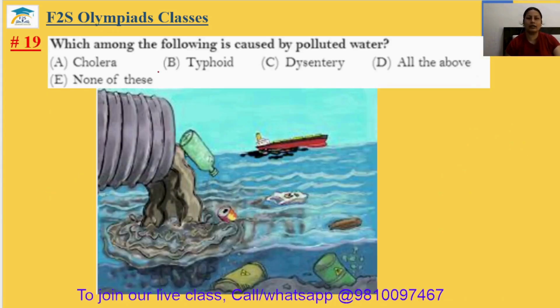Question number 19. Which among the following is caused by polluted water? So cholera, typhoid, dysentery. This is the polluted water, and all the disease can be caused by the polluted water. So 19th answer will be option D.